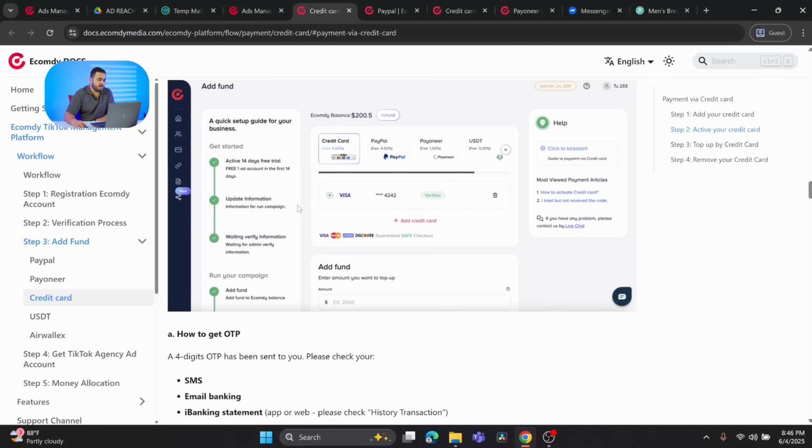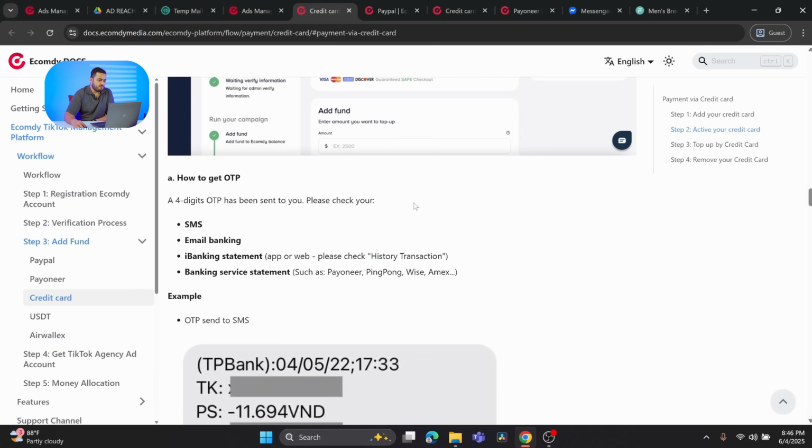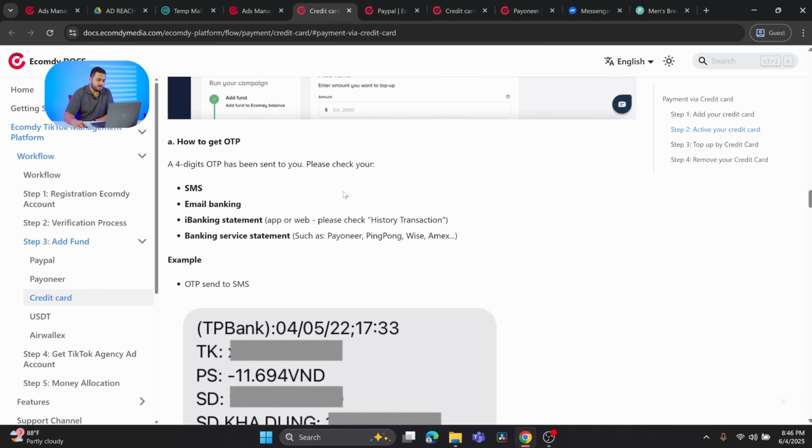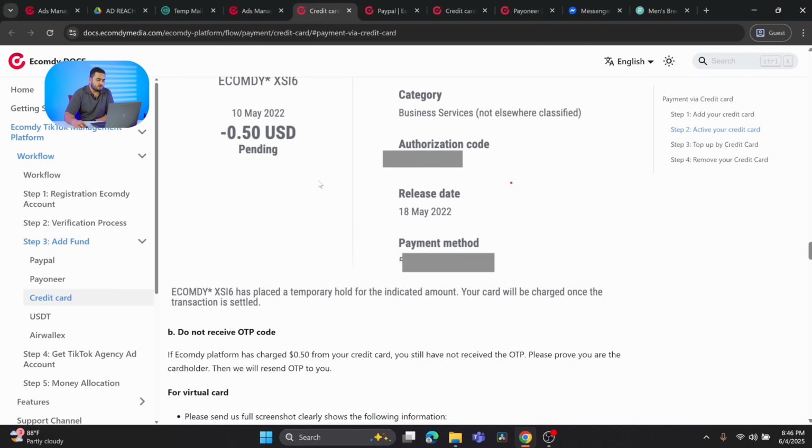The next step would be to top up your balance, and it's all good. Now you can add funds. You can put any amount, the minimum top up is around $50, so you can put $50 or $100, and you can add your fund to the Ecom wallet. And how you can receive the code, here we go, something similar. If you have any confusion, you can reach out to us.